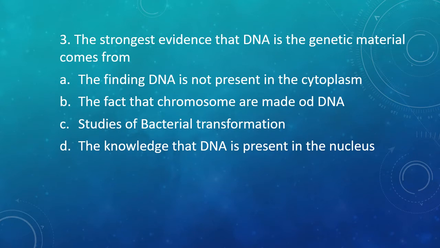The correct answer is option C, the studies of bacterial transformation, which was carried out by Griffith. It was the strongest evidence that DNA is the genetic information.